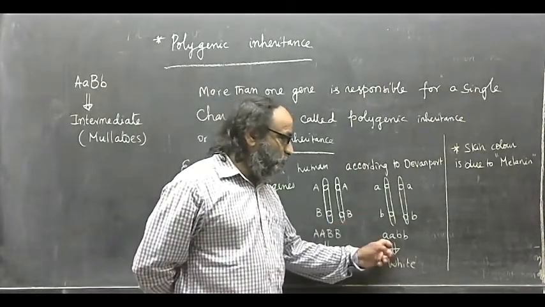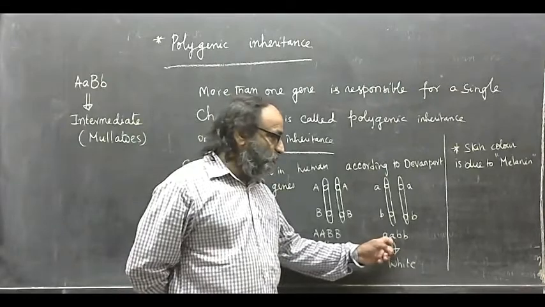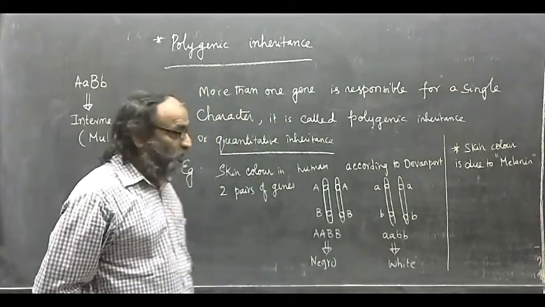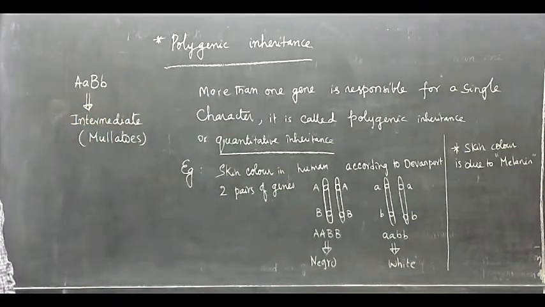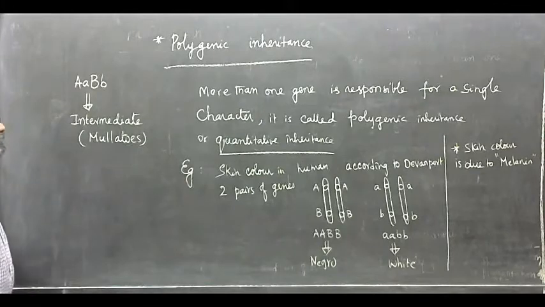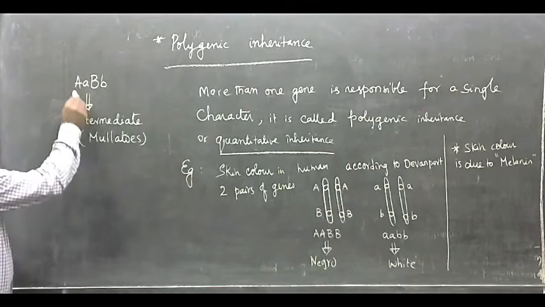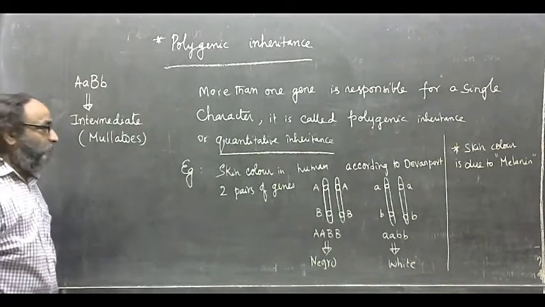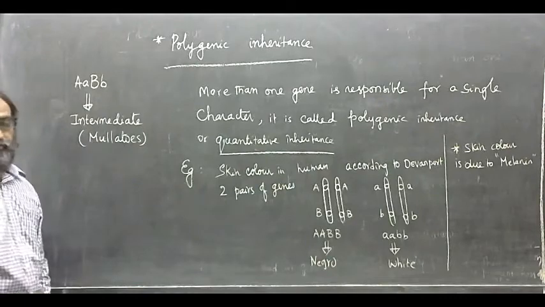And when the genotype is small a small a small b small b, the person is very white, just opposite to Negro. And there is a possibility of double heterozygous condition, where the person is intermediate between a Negro and white, and they are called mulattoes.